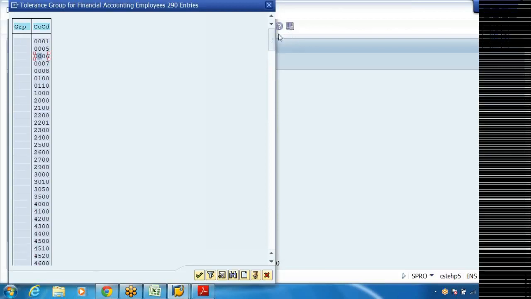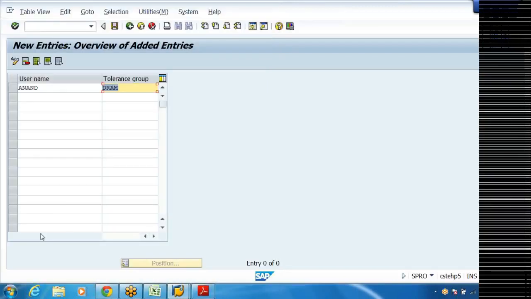So that will be available here. That's what I wanted to show you. See, DRAM is available. Just link here. So that now for my user ID, now I can post up to only 10 lakhs. More than 10 lakhs system will not allow me.